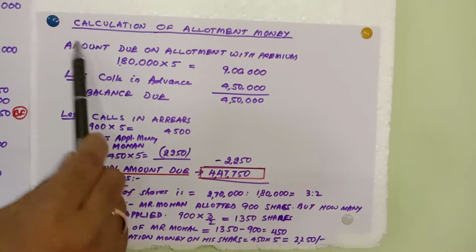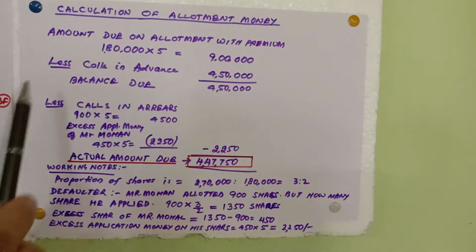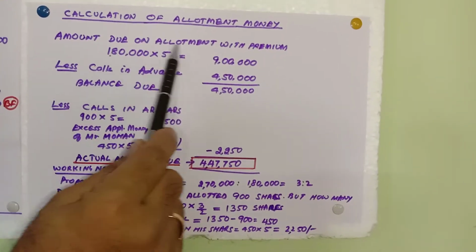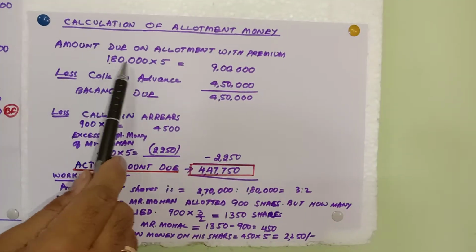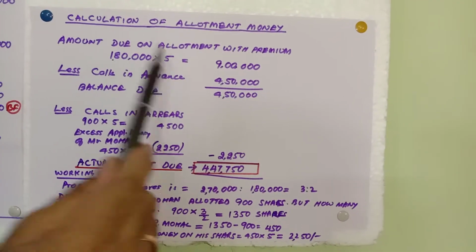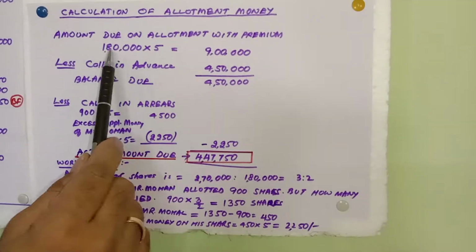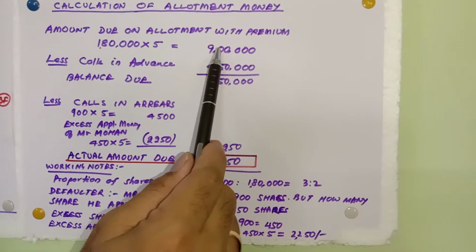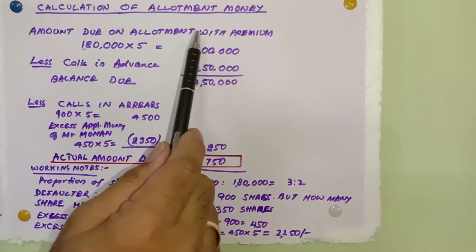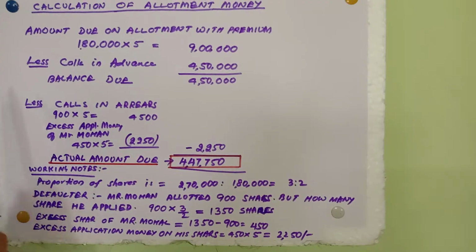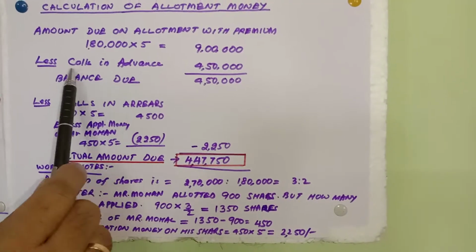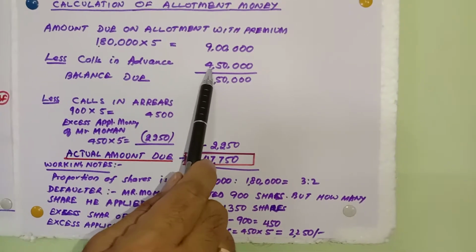Let's see the calculation of allotment money. Now here the amount due on allotment with premium is 5 rupees per share, and how many shares do we have? 1,80,000 shares. So you multiply, you get 9 lakhs. Now how much calls in advance already paid? That is 4,50,000.